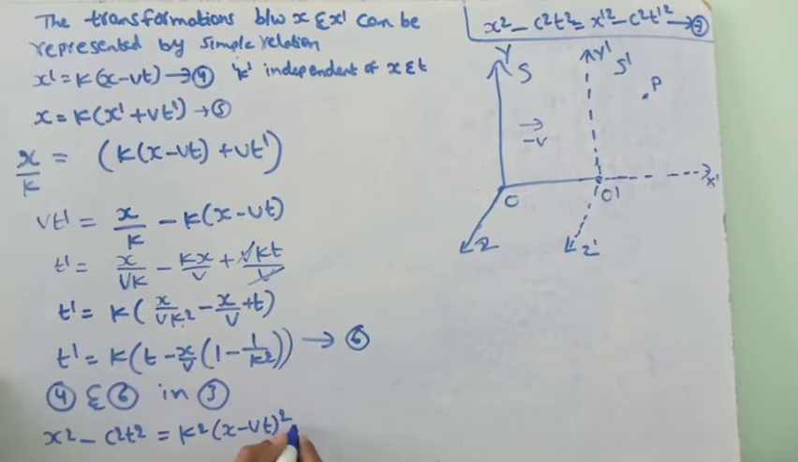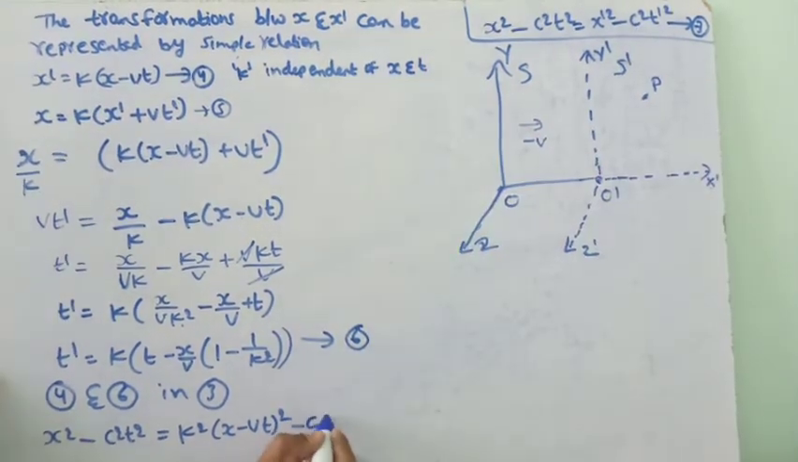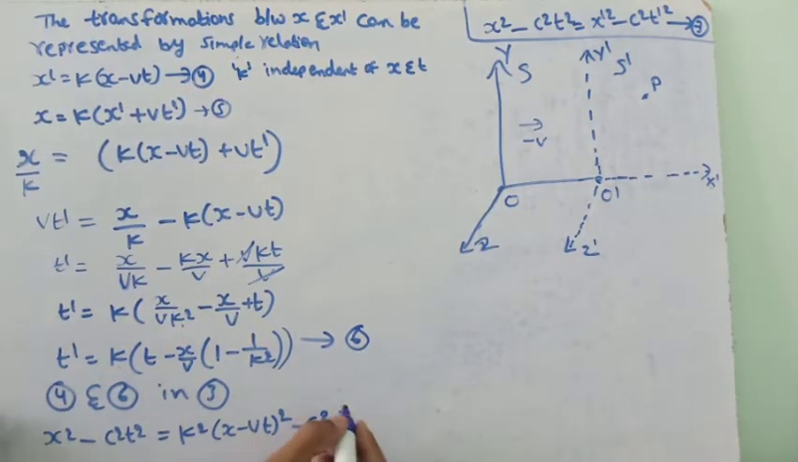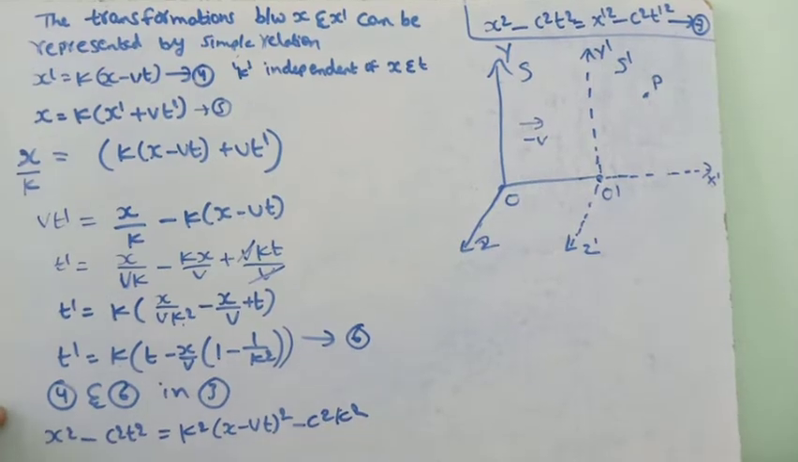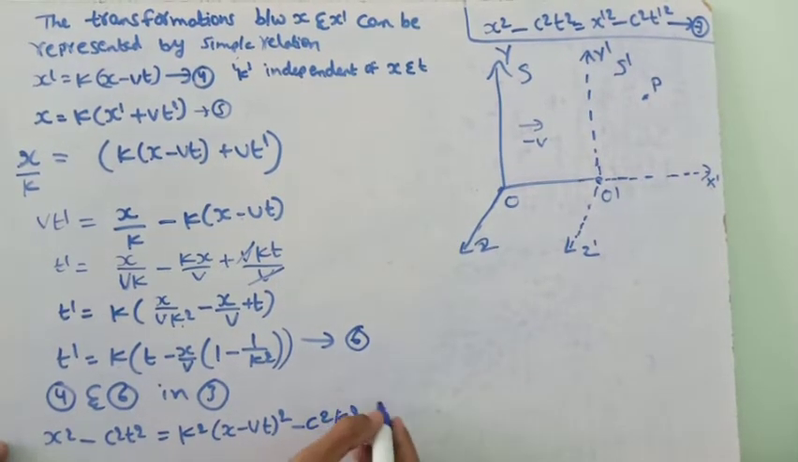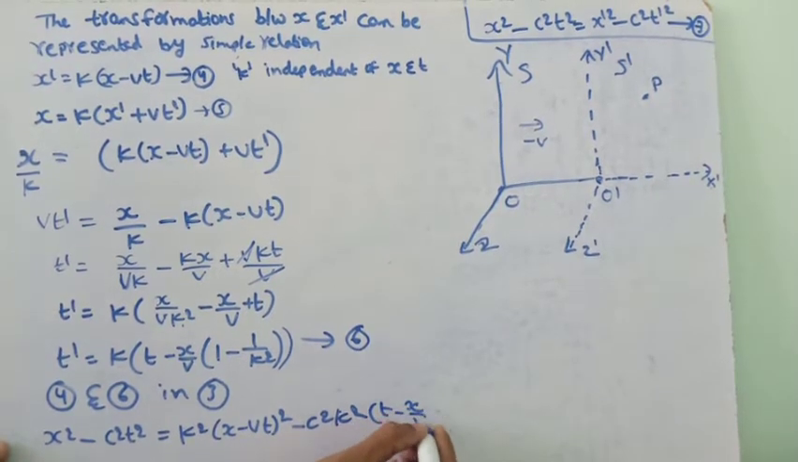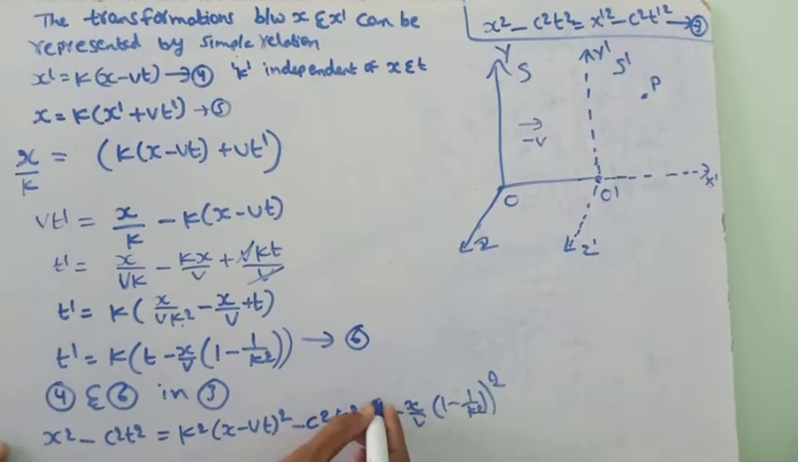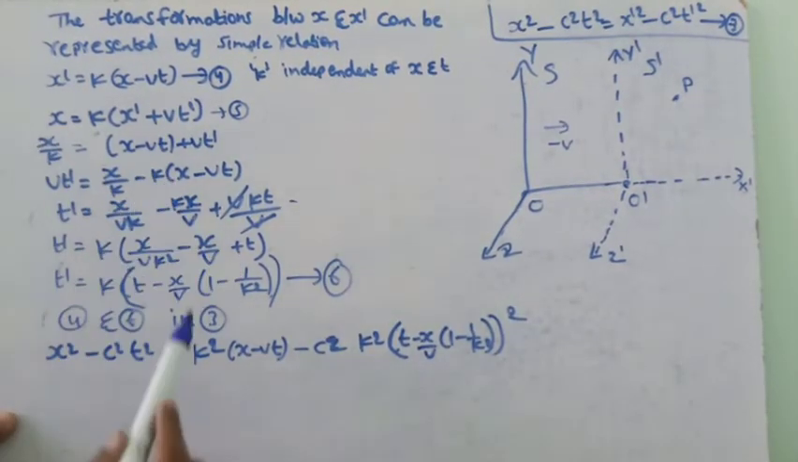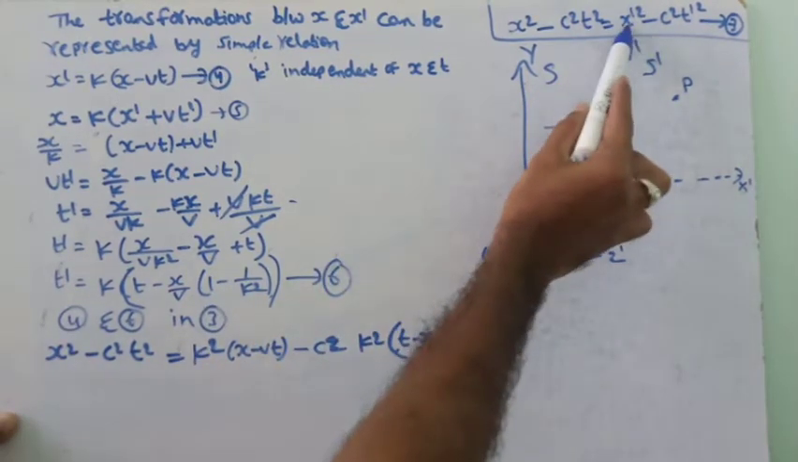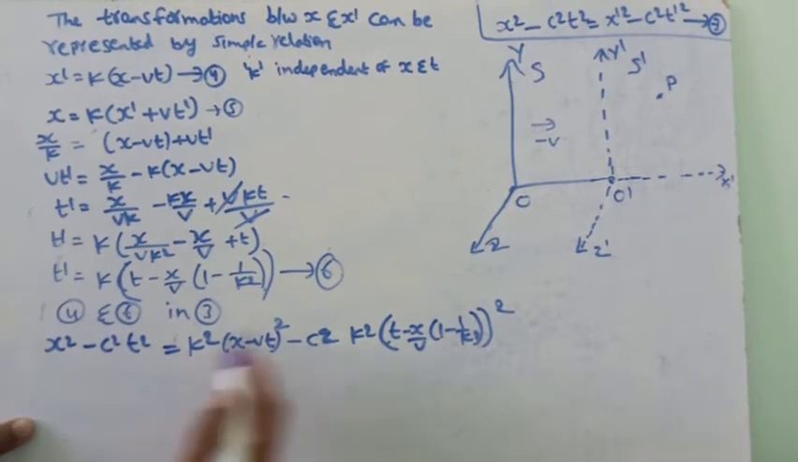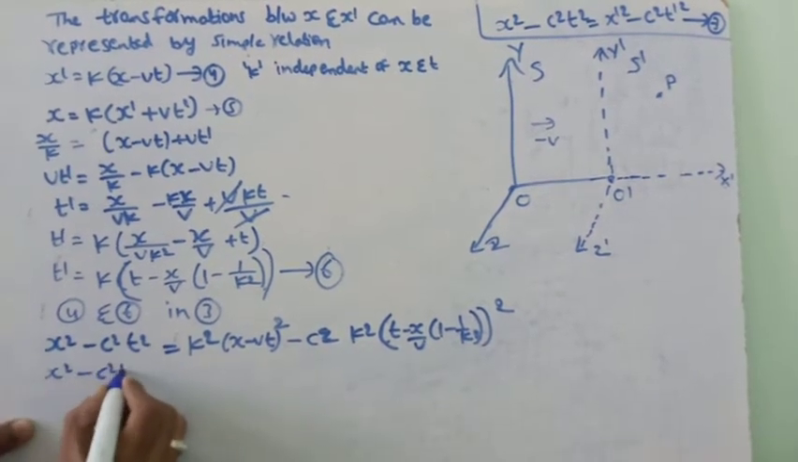Now we have to substitute minus c square and t dash square, so k square, and we square this entire term the same way: (t minus x by v into (1 minus 1 by k square)) whole square. We have substituted x dash square and t dash square in this equation. This looks like (a minus b) whole square. We have to separate these terms, x square minus c square t square.